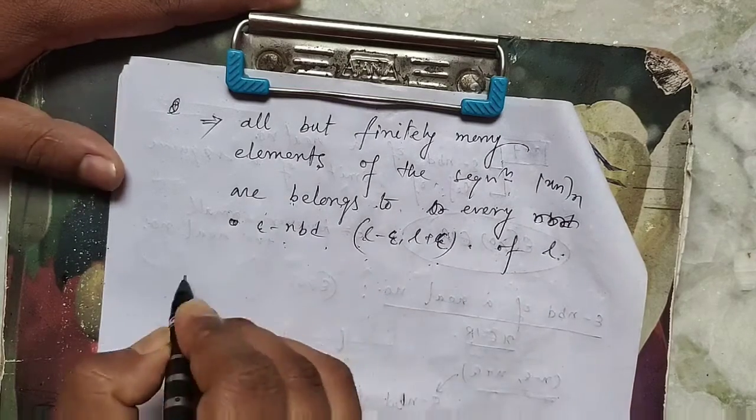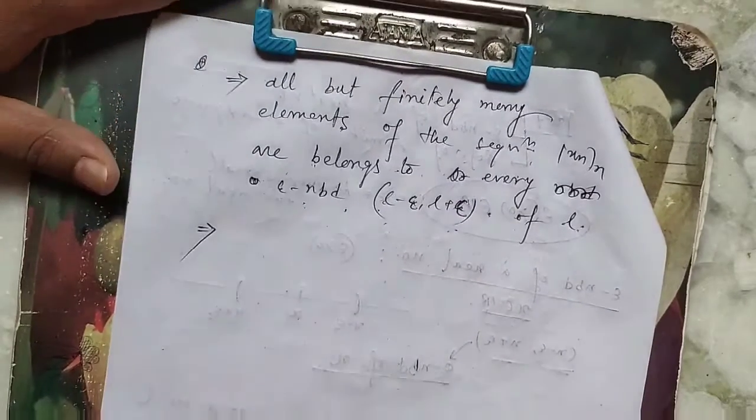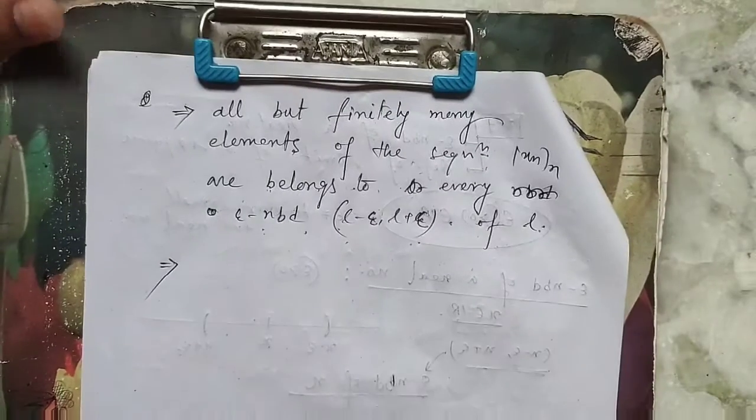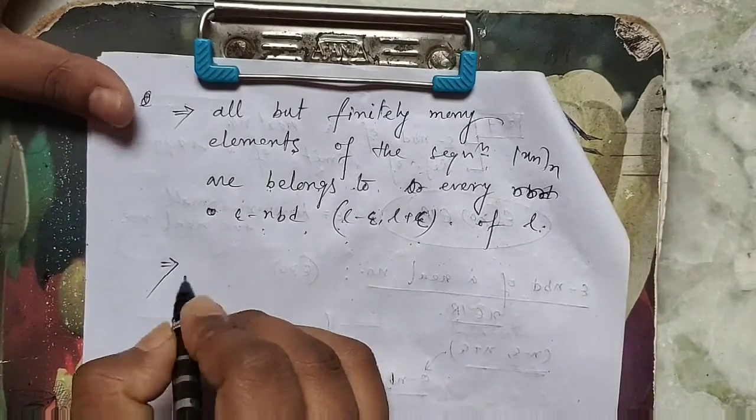Okay, this concept is known as eventually.